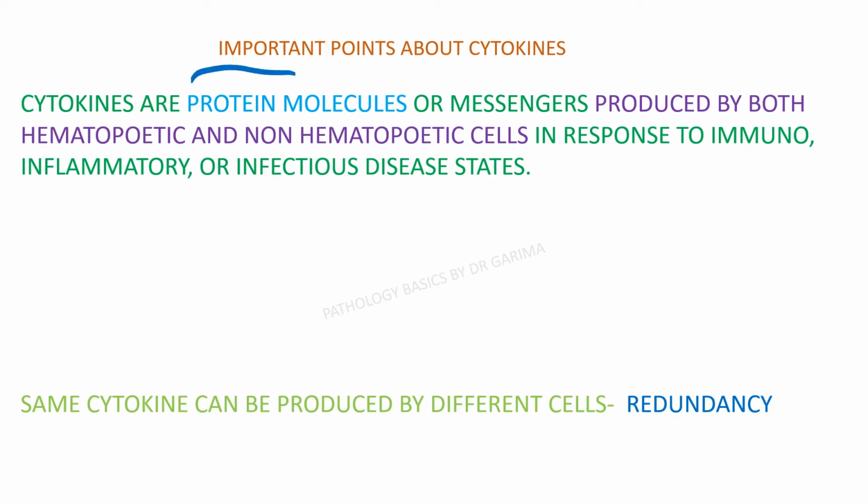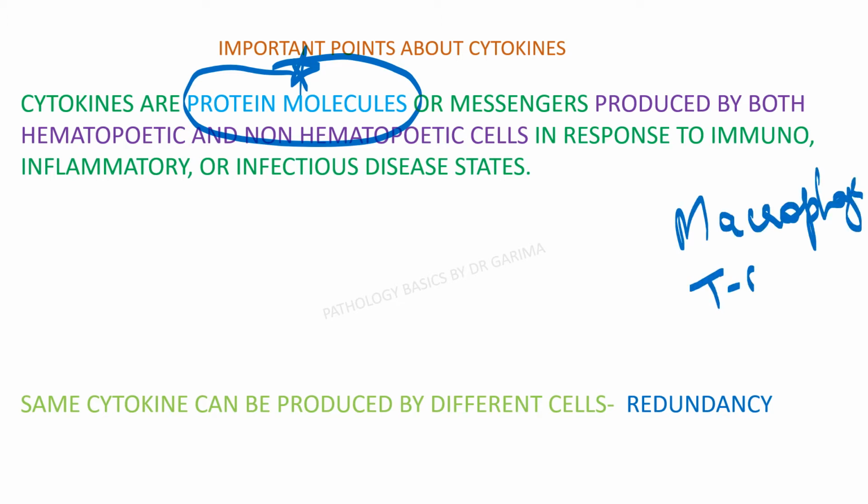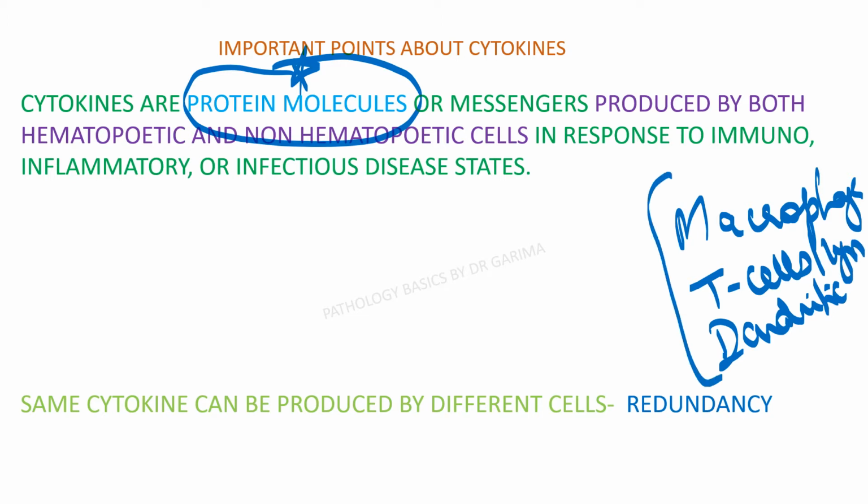Cytokines are protein molecules. It is very important to understand that they are proteinaceous in nature and thus they cannot penetrate the lipid membrane of the cell. They are the messengers which are produced by a number of types of cells, but three important cells responsible for the production of cytokines are macrophages, T cells, or you can say lymphocytes, and dendritic cells, right? So these are the three main sources of cytokines, and once produced, these cytokines can affect multiple cell types, right?